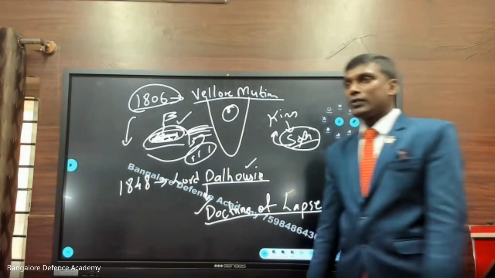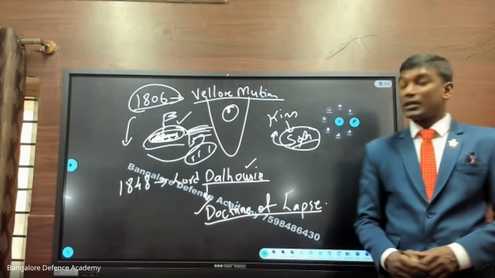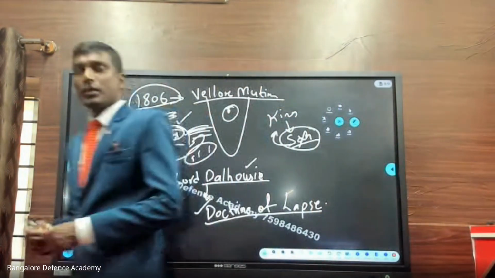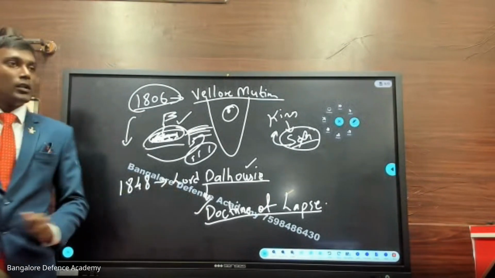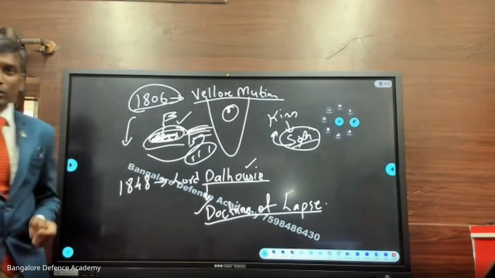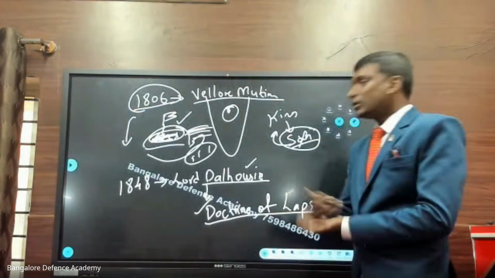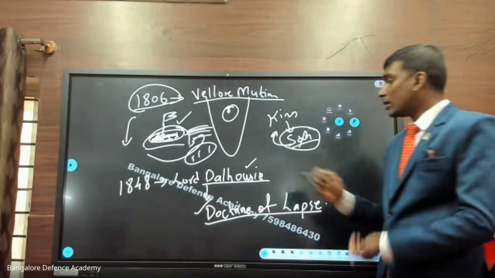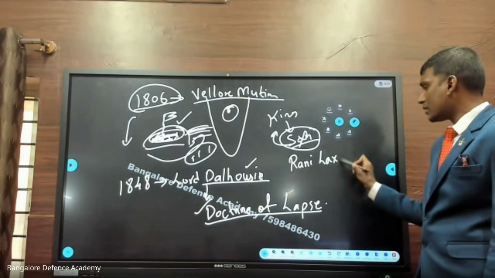Now tell me, will Indian rulers be happy with this law? No, they were not happy. There was confusion among some Indian rulers: if I don't have a son, that means my kingdom is gone. Here there is a king called Madhav Rao who had no son, and his last wife was Rani Lakshmi Bai, from Jhansi.